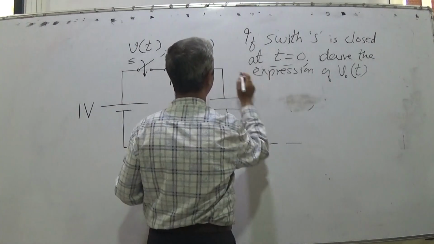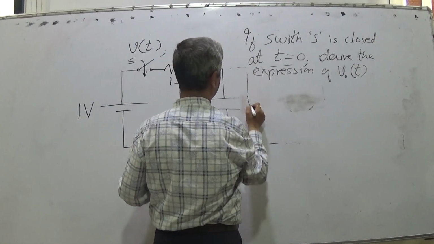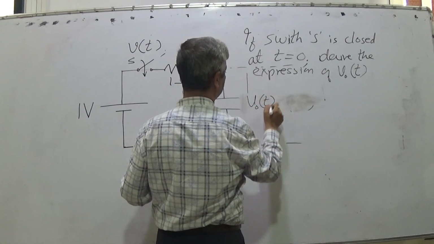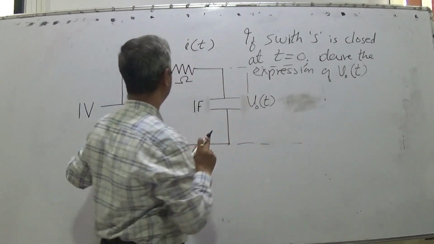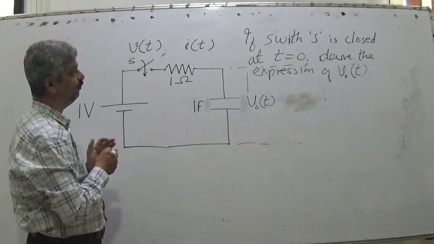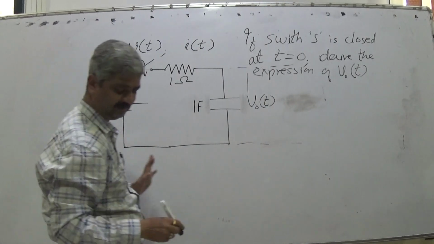I am taking the output across the capacitor, so it is Vout(t). Is the question clear? In the given circuit, if the switch is closed at t equal to 0, what will be the output expression?